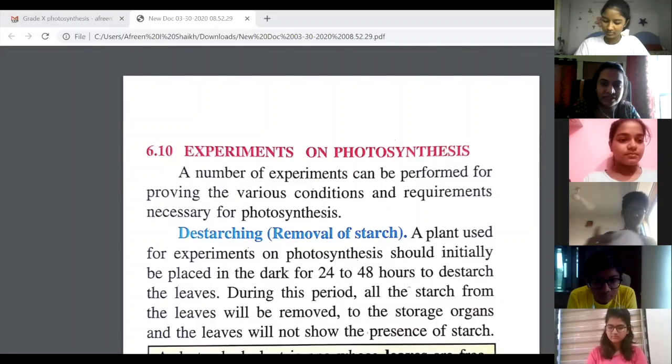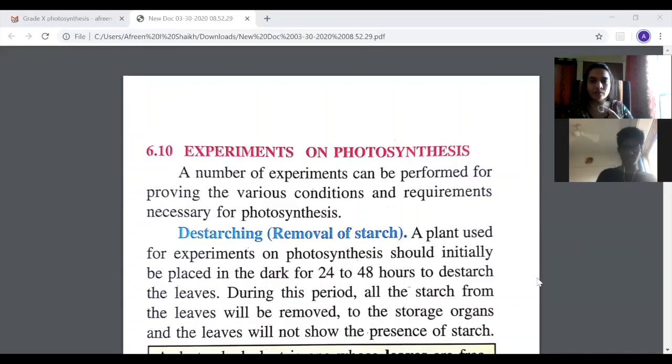So now this is from your book. But you all can still pay attention to the screen instead of looking into your books. You can deal with your books after the class is over.